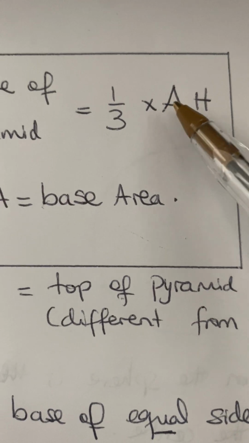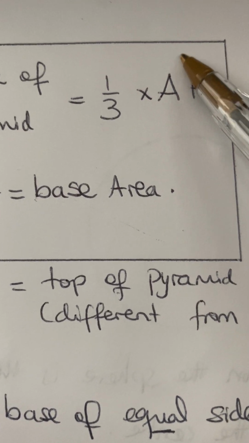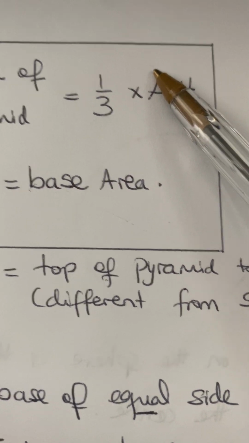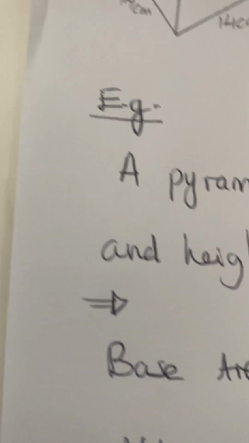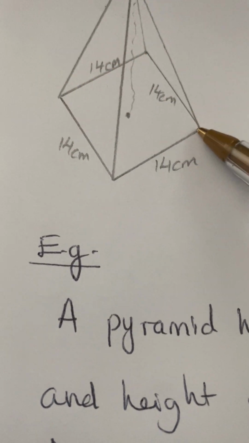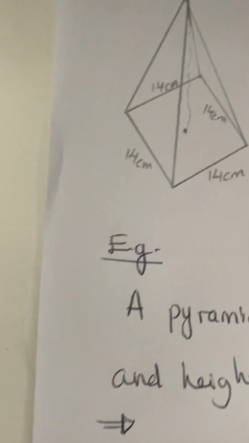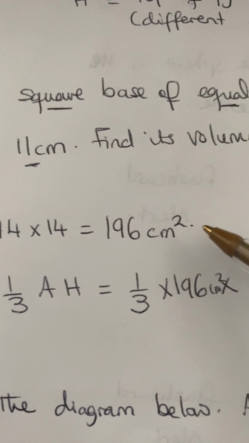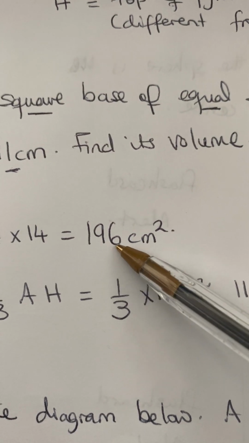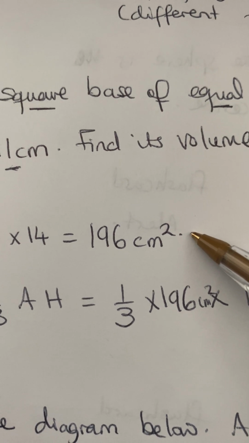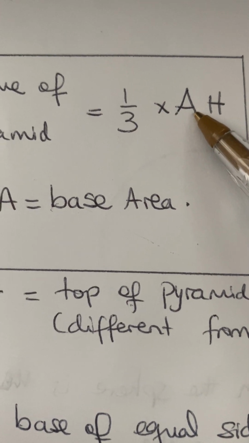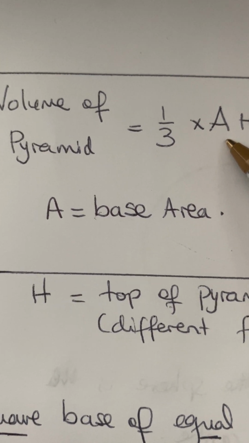So we need this formula here. First of all, I will find the base area, which is the area of the square, which will be 14 times 14, and that will be 196 centimeters squared. So I've found A for the formula.